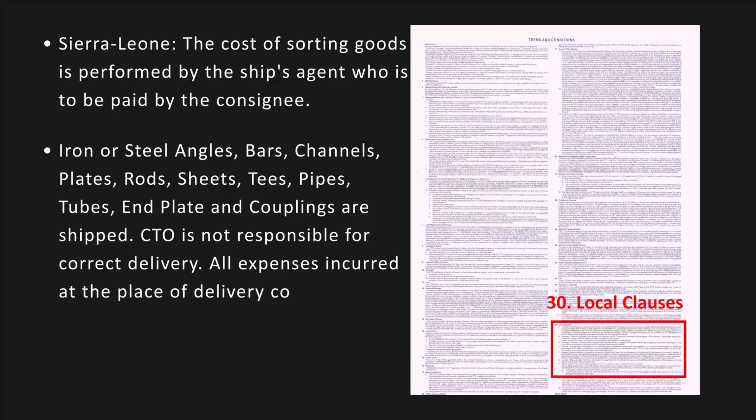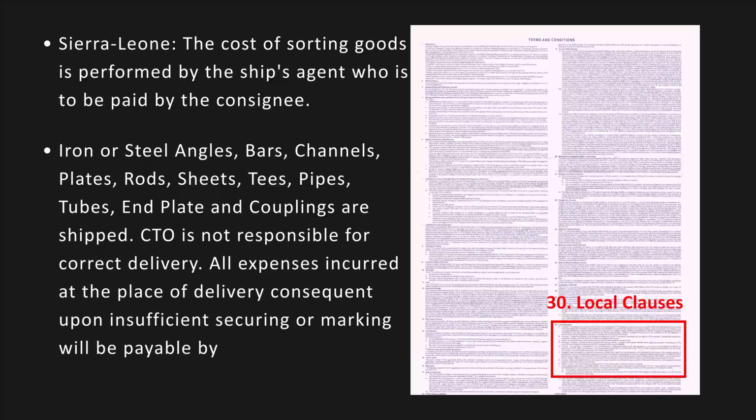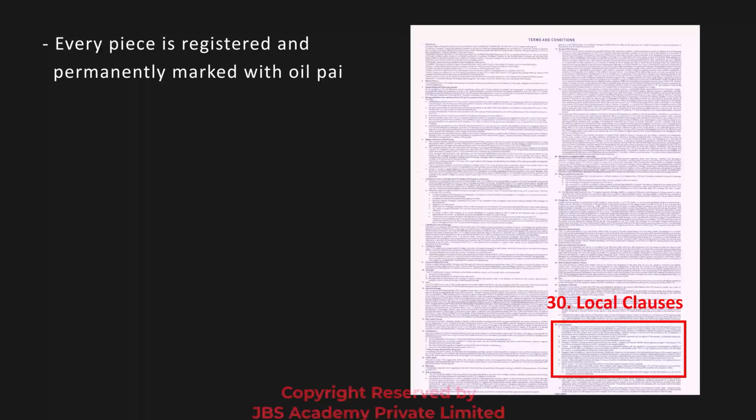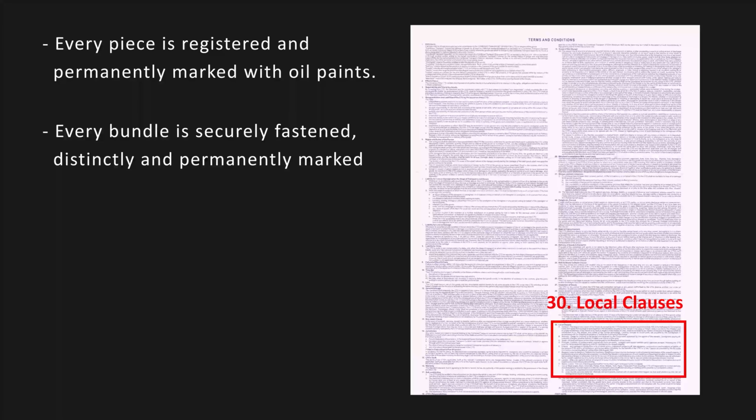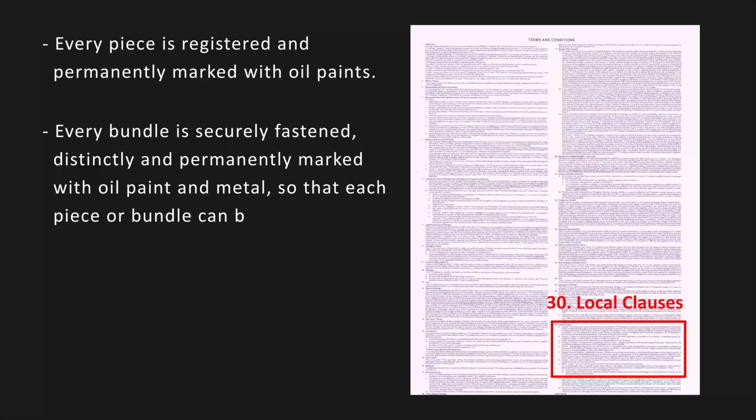All expenses incurred at the place of delivery consequent upon insufficient securing or marking will be payable by the consignees unless every piece is registered and permanently marked with oil paints, and every bundle is securely fastened, distinctly and permanently marked with oil paint and metal, so that each piece or bundle can be distinguished at the port of discharge.